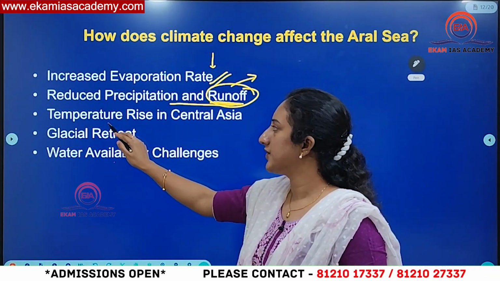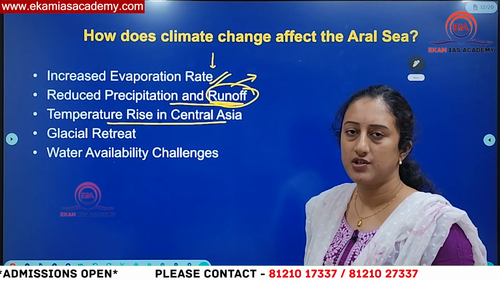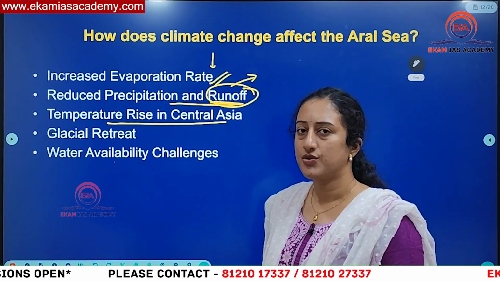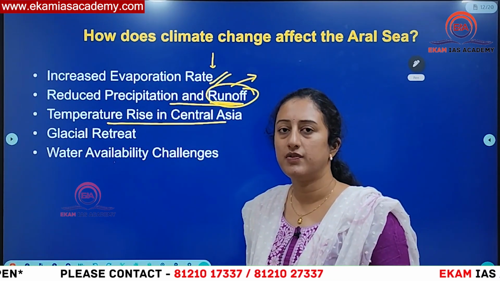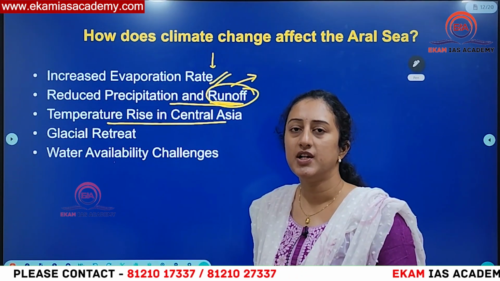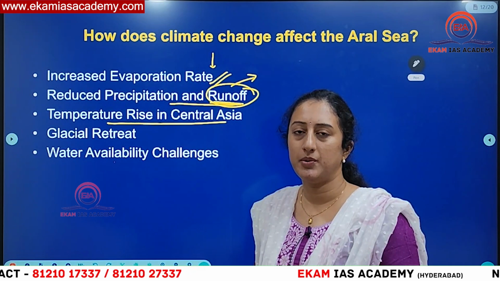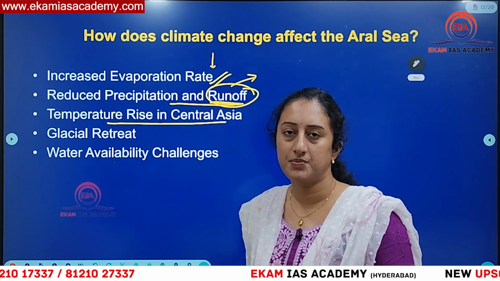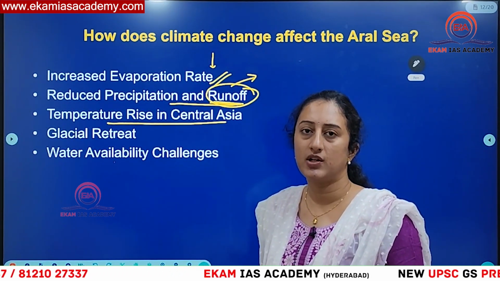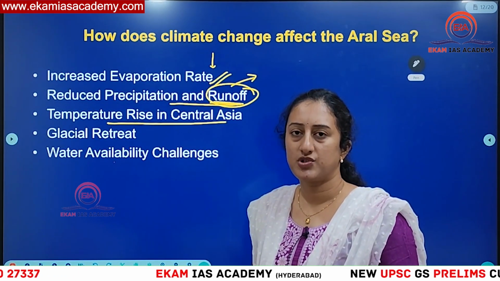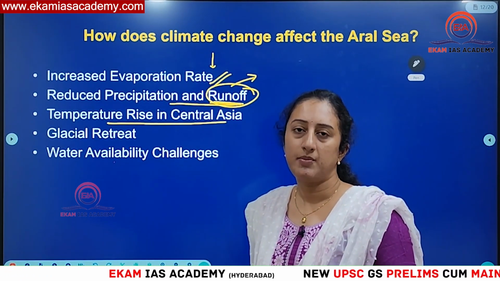Then you can see there is a temperature rise in the Central Asian region, and not only in the Central Asian region, in other parts also we are experiencing it. Now if you see in India also, we didn't have much winter this year. Even in the Himalayas, if you remember, we have seen there was no snow observed during December and January in Kashmir and other famous tourist spots like Gulmarg. So what is the reason? Climate change is increasing.